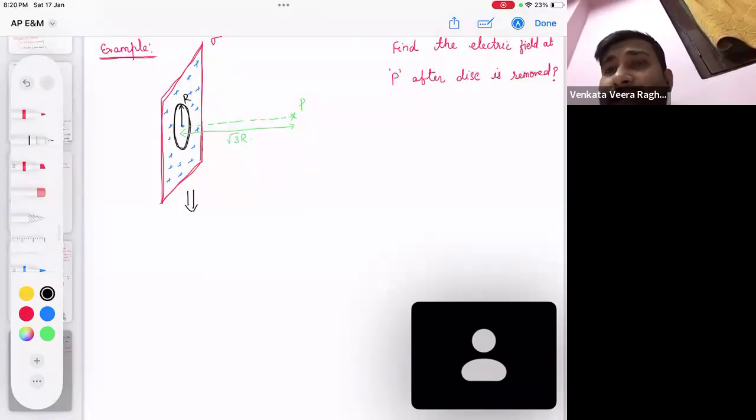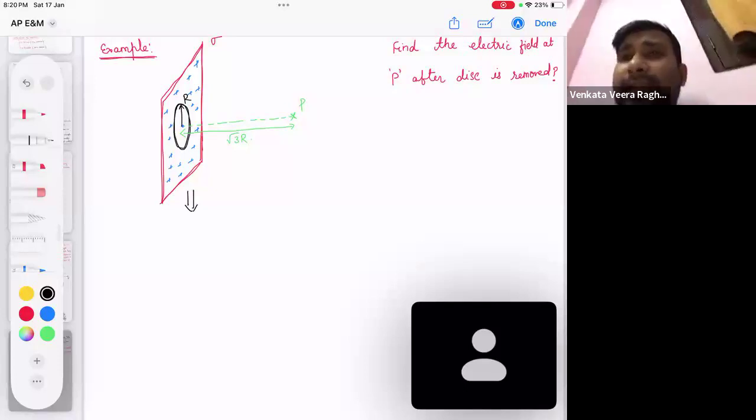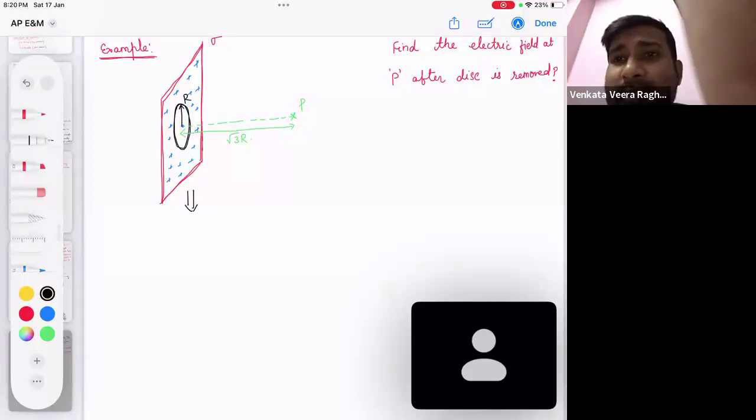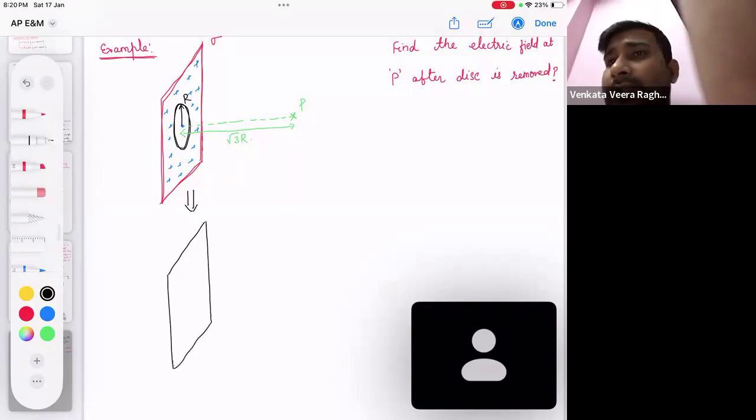But can I say it is a combination of two standard shapes? One standard shape is the infinite sheet, large sheet, right? Let me calculate the field at point P due to the complete sheet.